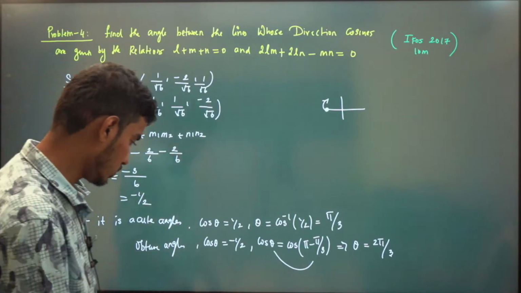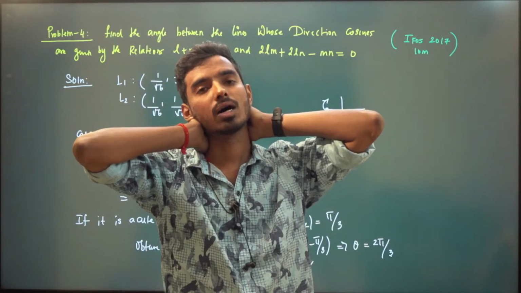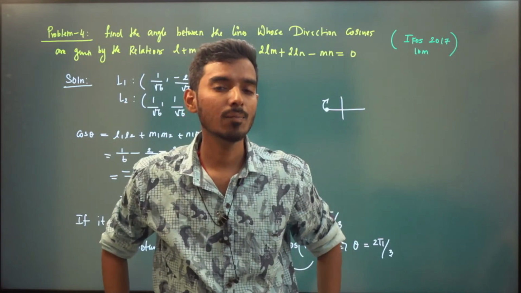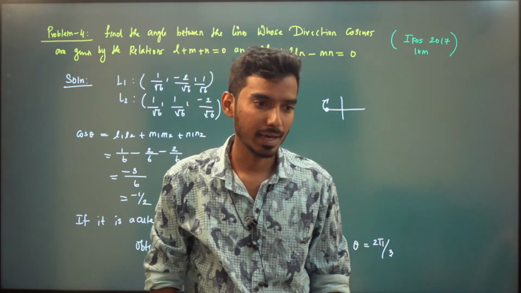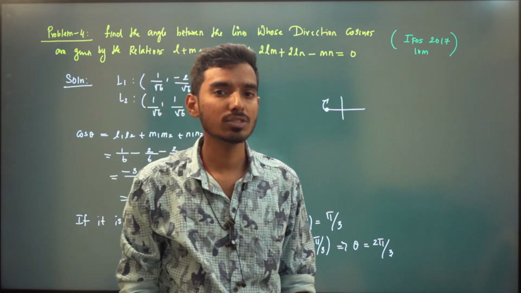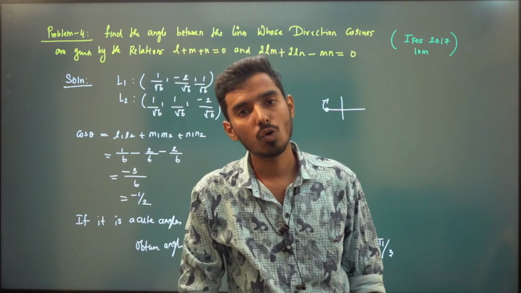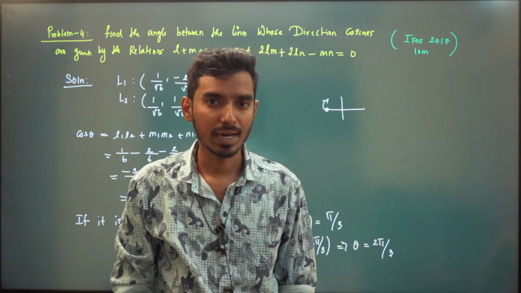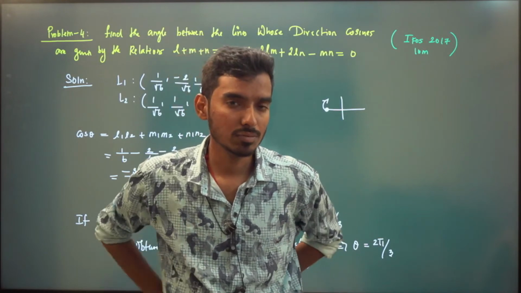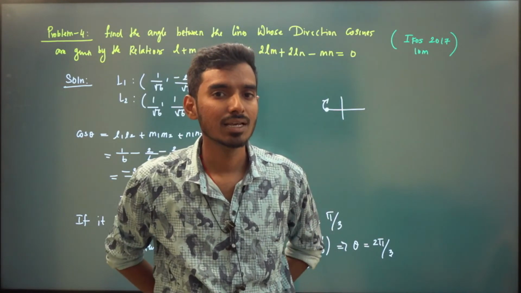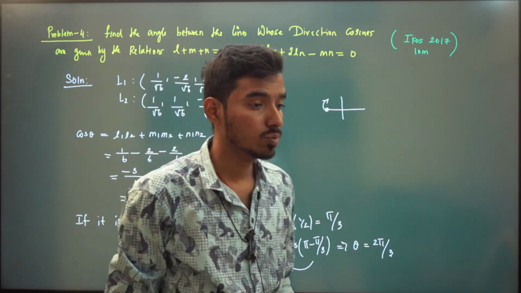So we'll stop here. In this class, we have introduced direction cosine of a line. It is very simple: it is nothing but the angles made by that line with the x, y, z axes, and we take the cosine of those angles. That is called direction cosine. The direction ratios are any numbers proportional to the direction cosines. To obtain direction cosines from direction ratios, you have to normalize each coordinate. After that, we saw some problems. Then we introduced the angle between two lines if direction cosines are known or if direction ratios are known, and then we solved two problems based on this.